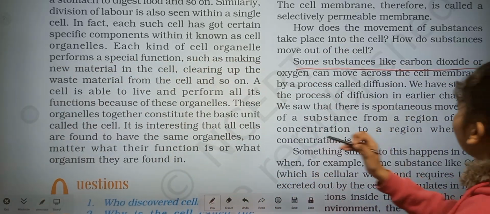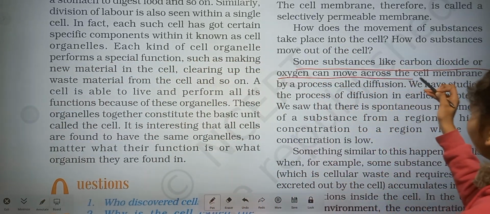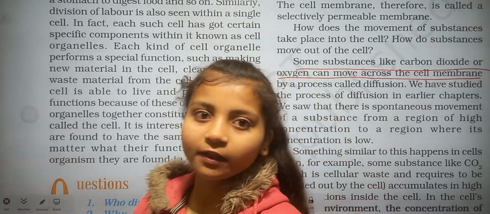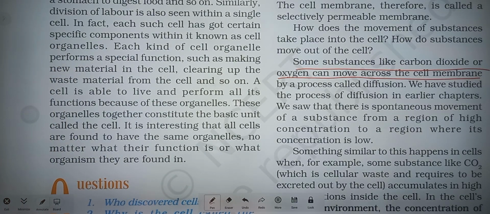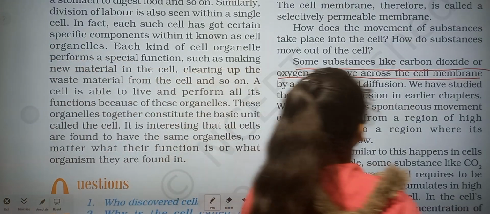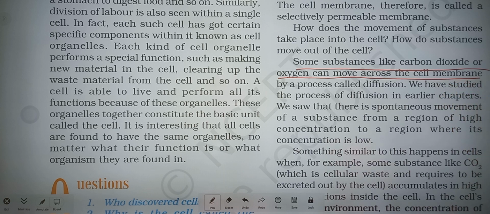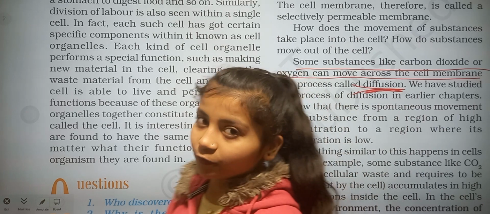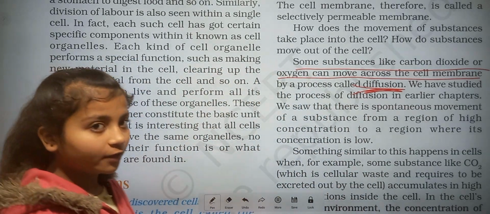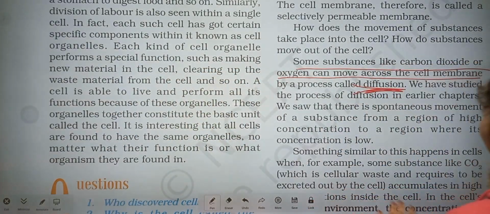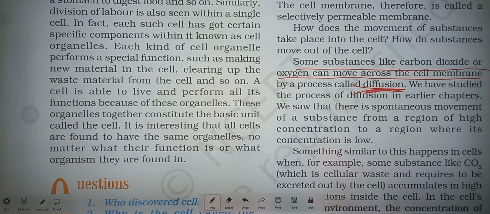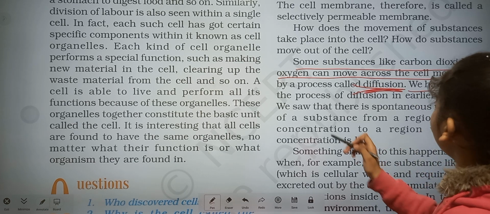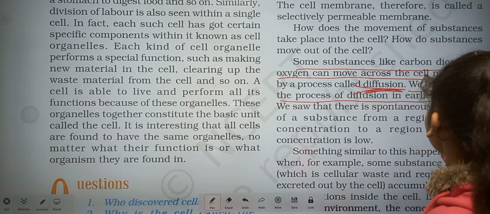Some substances like carbon dioxide and oxygen can move across the cell membrane. Here two particular names are given: carbon dioxide and oxygen. CO2 and O2 can move across the cell membrane by the process called diffusion. With the help of which process? Diffusion. We have studied the process of diffusion in earlier chapters.